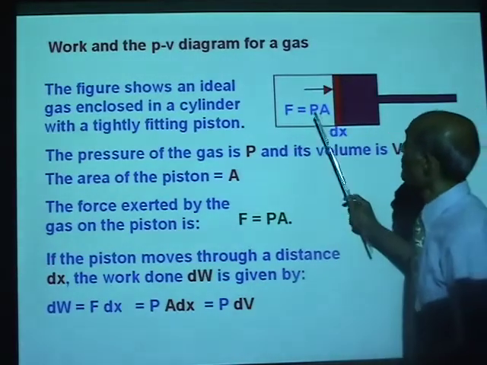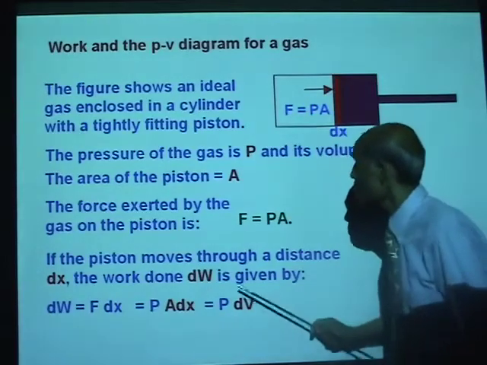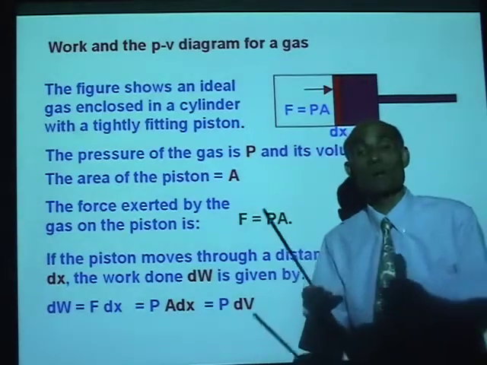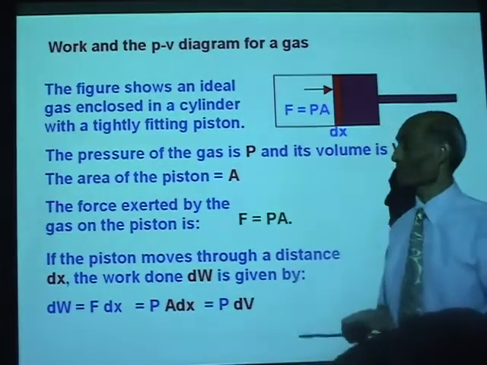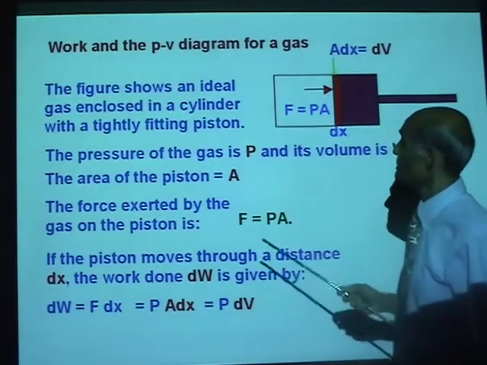So watch this. The work done by the gas inside the cylinder is a measure of P times dV, pressure multiplied by the change in volume. So A dx equals dV.